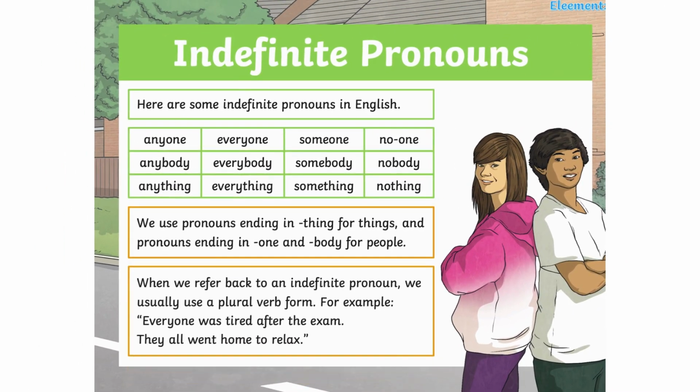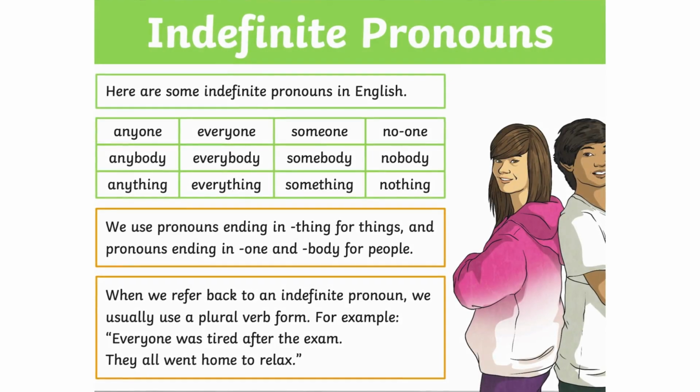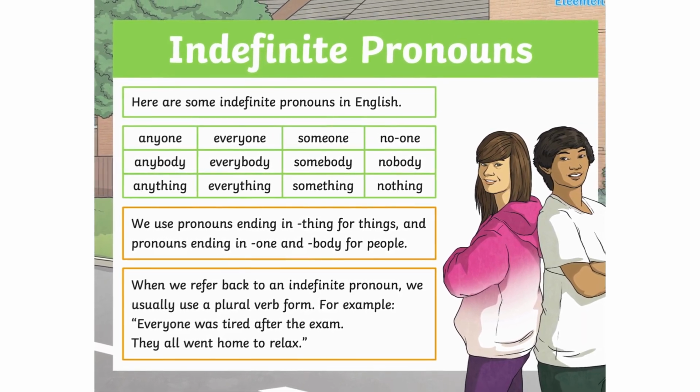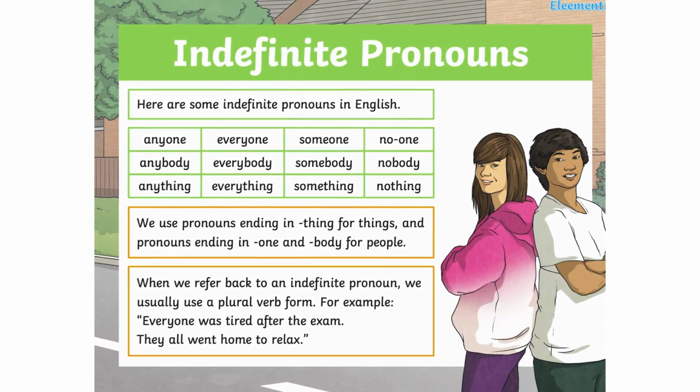When we refer back to an indefinite pronoun, we usually use a plural verb form. For example, everyone was tired after the exam. They all went home to relax. You see how everyone and they have been used here with the indefinite pronouns.